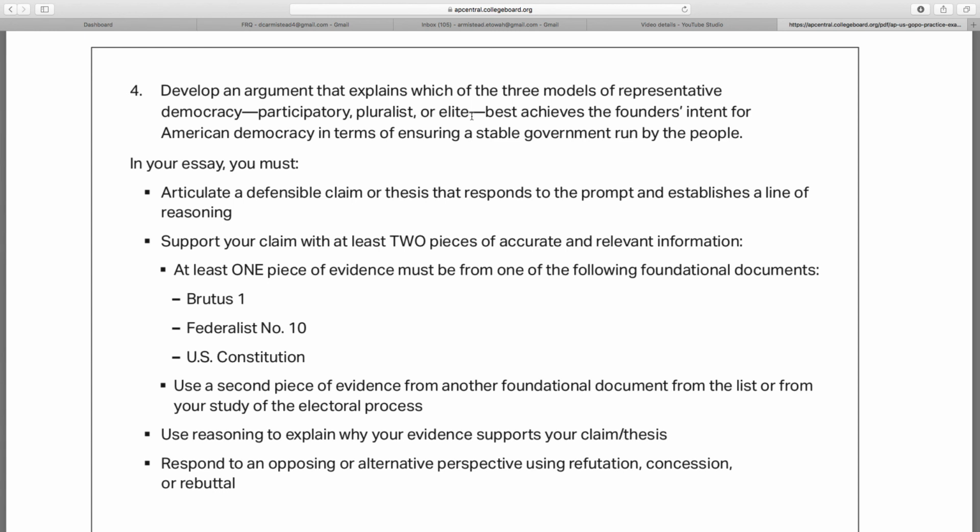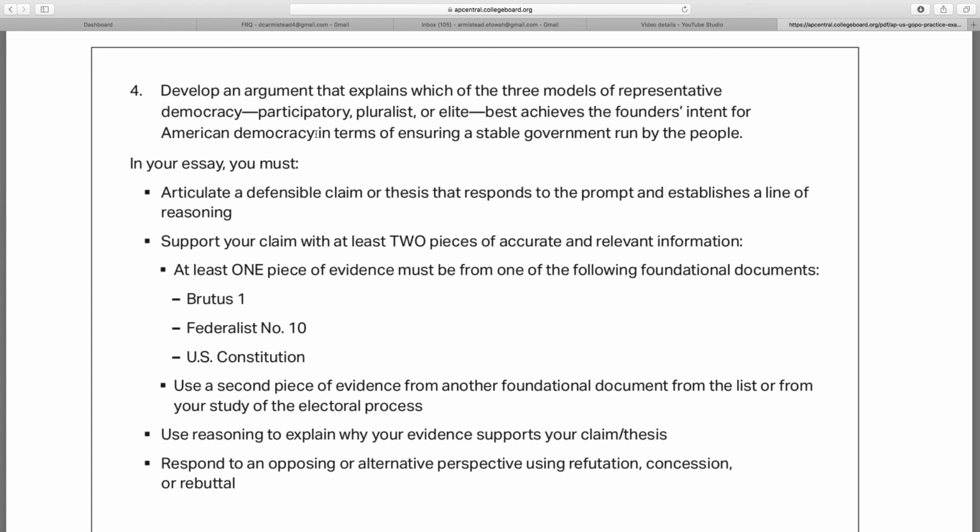And I'd be like, look, Hamilton is arguing in 78 that we need a judiciary chosen by the president, confirmed by the Senate, that is completely insulated from public opinion, completely insulated from the people. That kills this idea of participatory democracy. It suggests this idea of elite democracy. All right, and then from there you're good because you don't have to do the alternative perspective with the refutation, concession, or rebuttal.